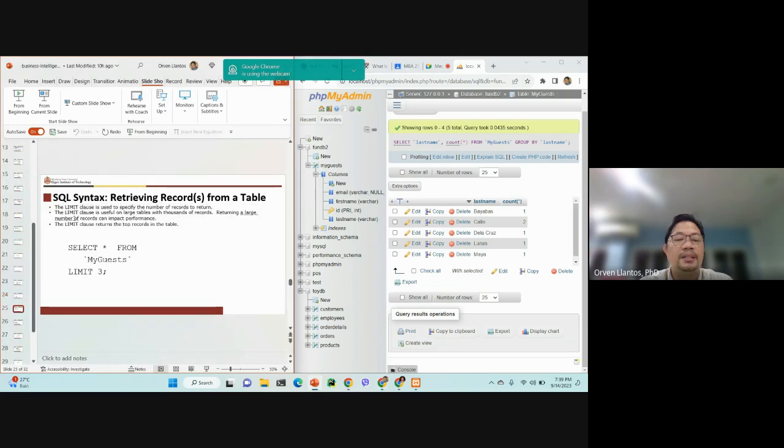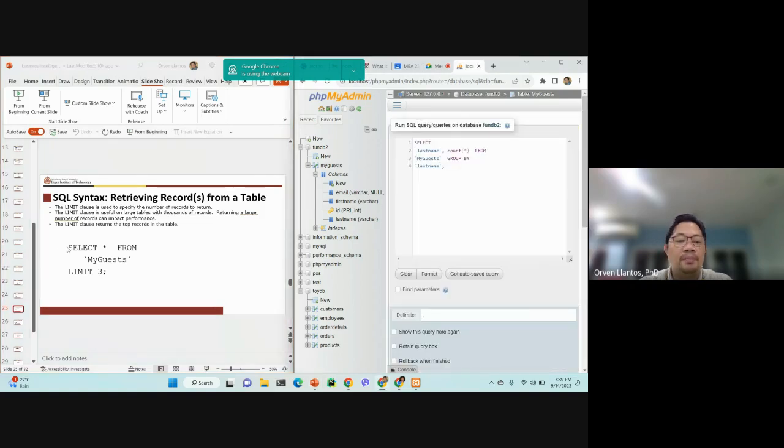And then next, for example, if you have 1,000 rows already and you just want to see at least the top 5 rows, you can limit the rows that you retrieve from the table by using the limit keyword.